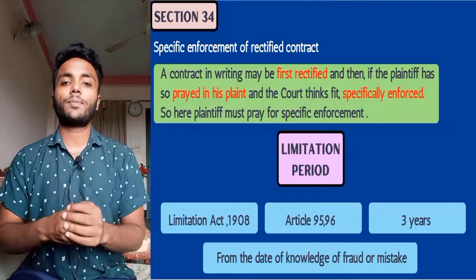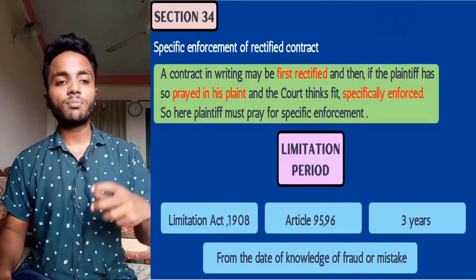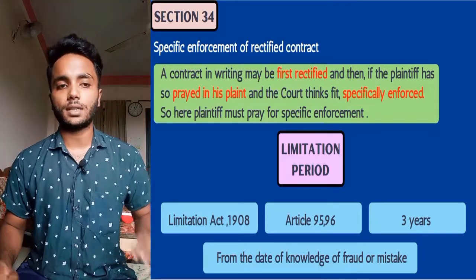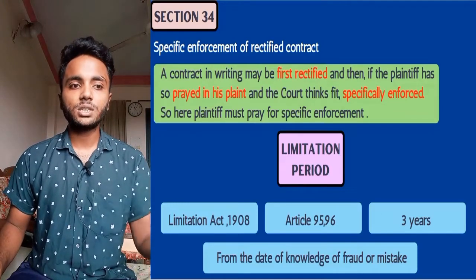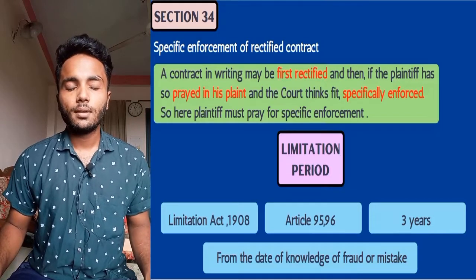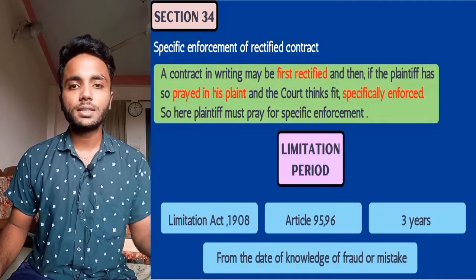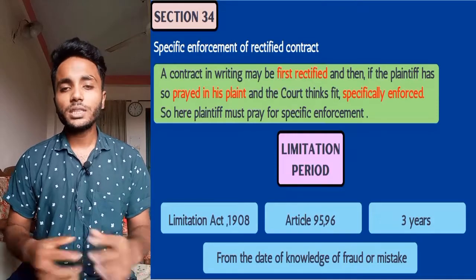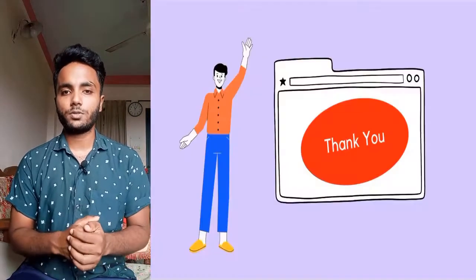Here the limitation period will be counted from the date of the knowledge of fraud or mistake. From then, the limitation period for rectification of an instrument will be counted, and from then it will be 3 years. So it is all about rectification of an instrument.